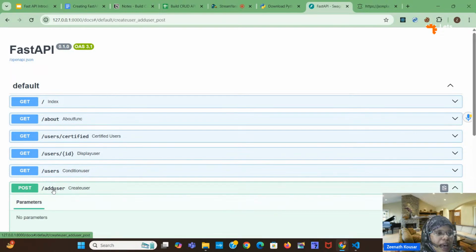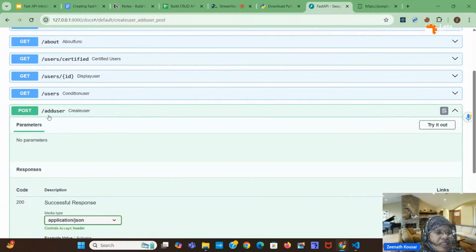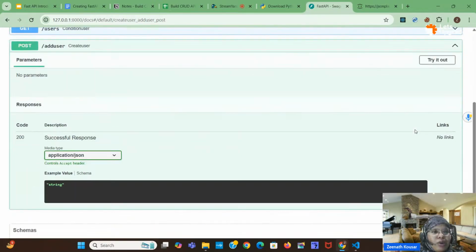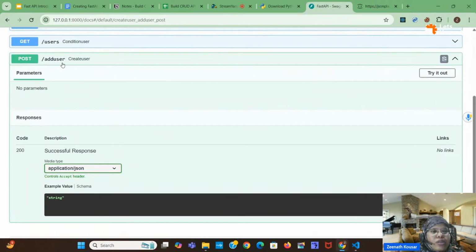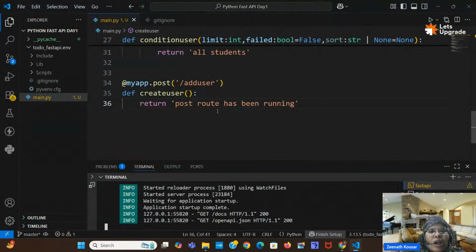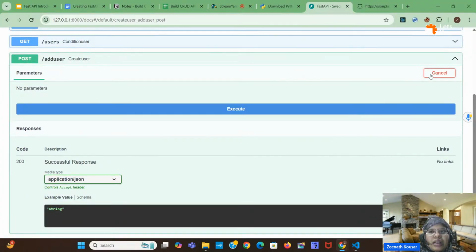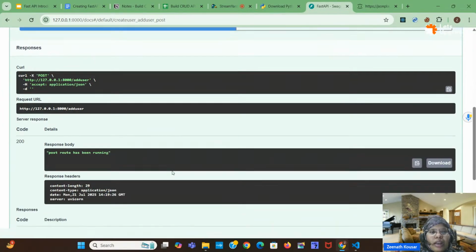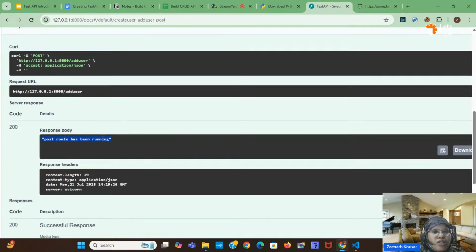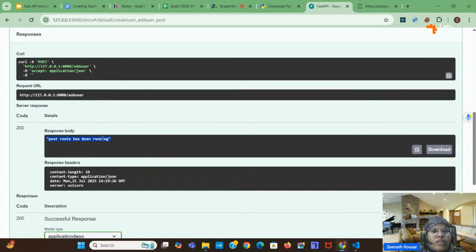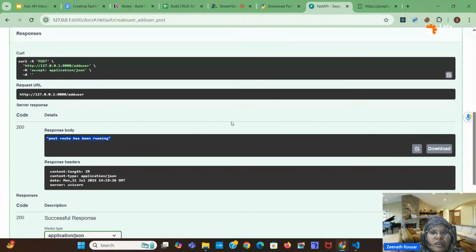Okay, so here as you can see we got post as well. Directly by clicking try it out you can try it out. Okay, so at slash add user, you have to get the response as "post route has been running". Let's check that. Okay, click on execute. Here see, this is the response which we got. Okay, you can download this response as well. Okay, so here you have download option as well. Okay, this is the response.